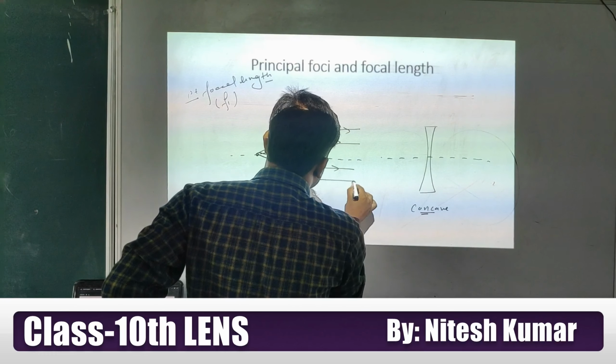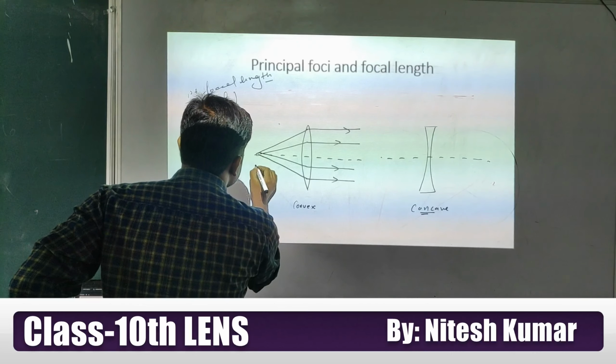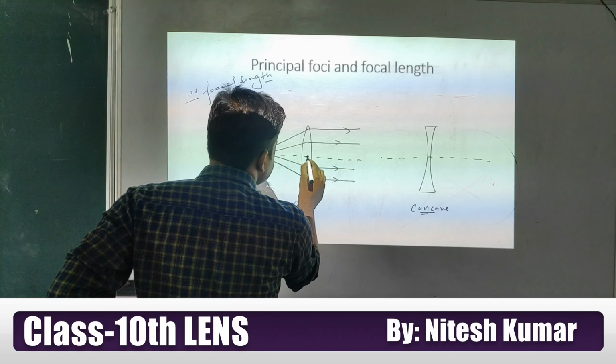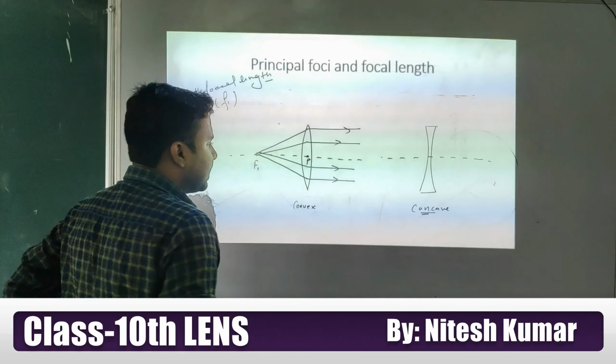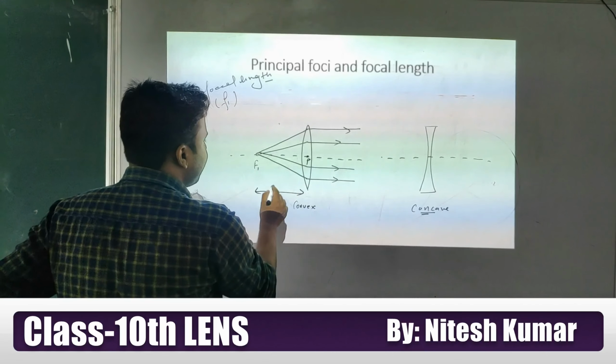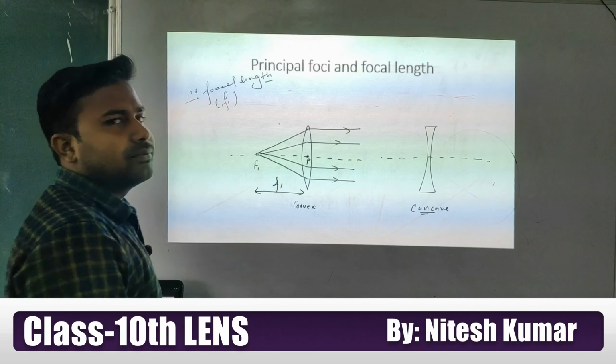In the case of convex lens, this point is called the focus point, the first focus point, and here this is the P point, the optical center, and the distance between the optical center and the first focus point is called f1.